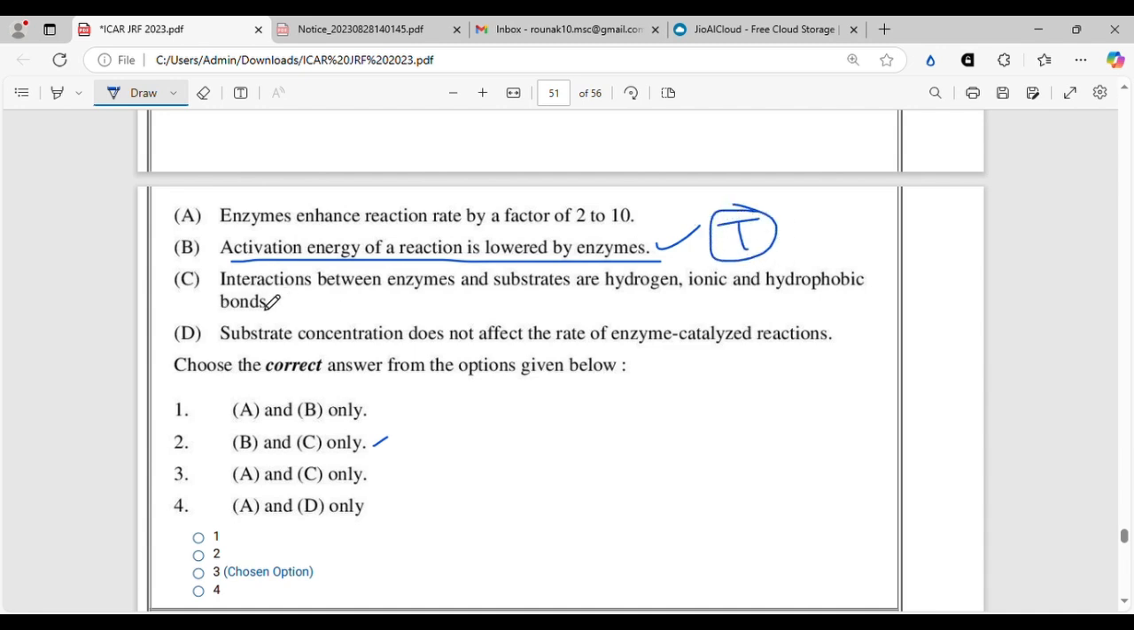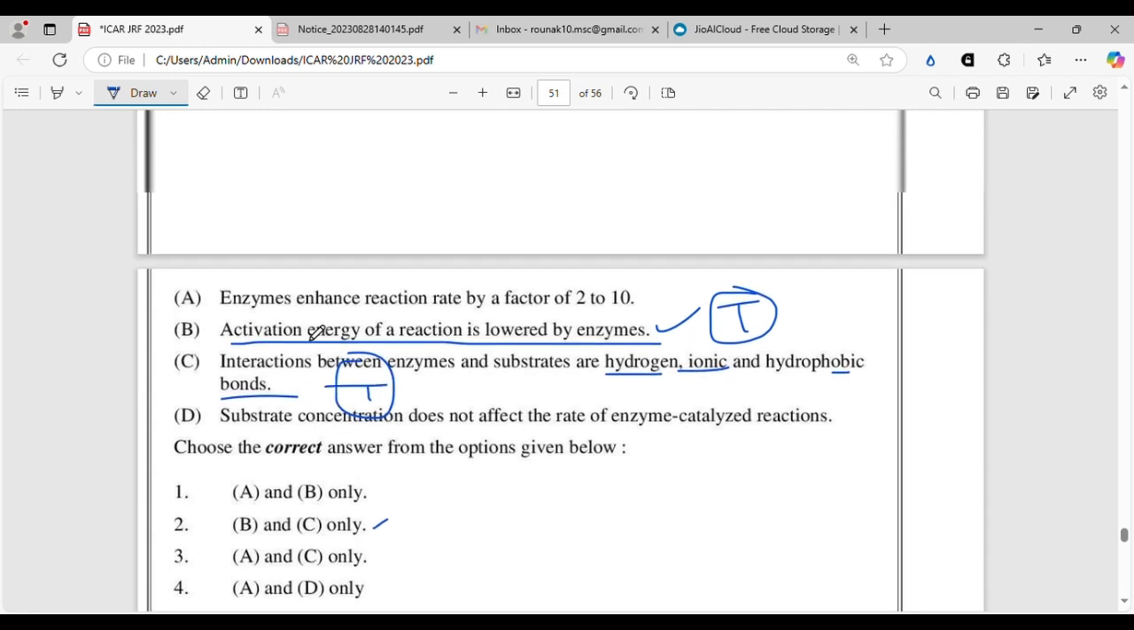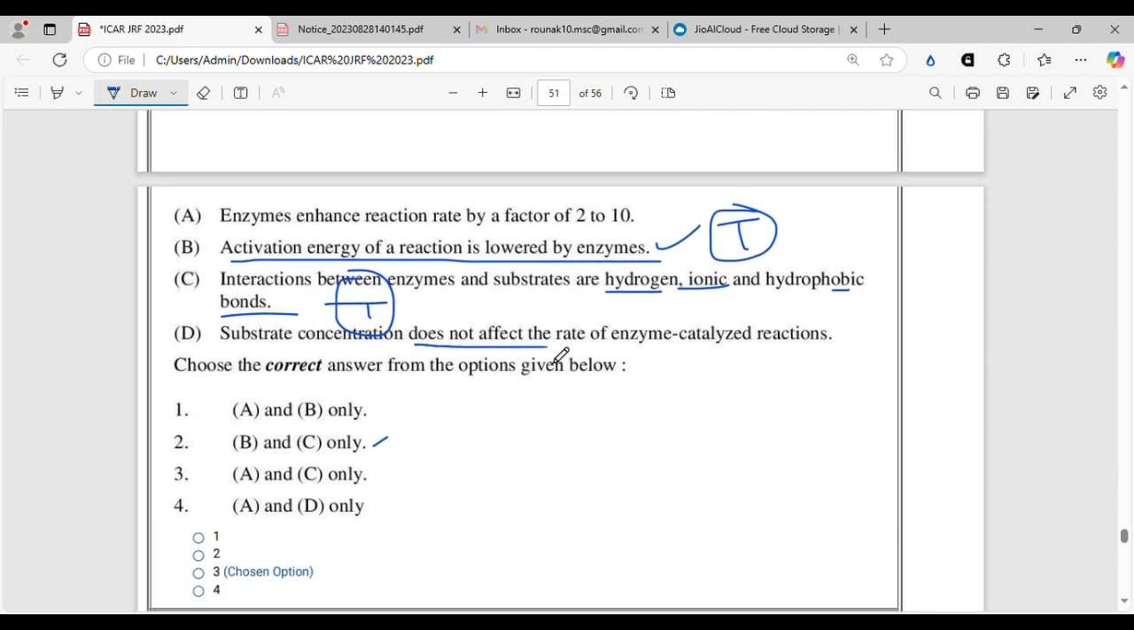And also, interaction between enzyme and substrates are hydrogen, ionic and hydrophobic bonds. This is also totally correct. There is no doubt about it. Substrate concentration does not affect the rate of enzyme catalyzed reaction. This is wrong. So this is false.